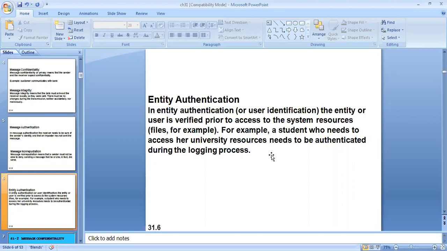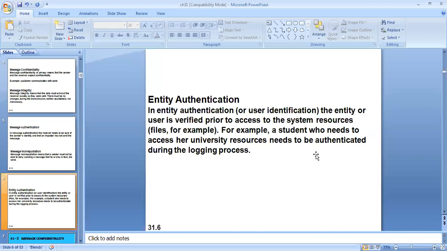When you want to access some information that is present on a particular website, proper authentication is required. Before you access the files or any information on that website, you should have the proper credentials. If you are an authorized or authenticated person, only then can you log in and access the information. So that is with respect to entity authentication.